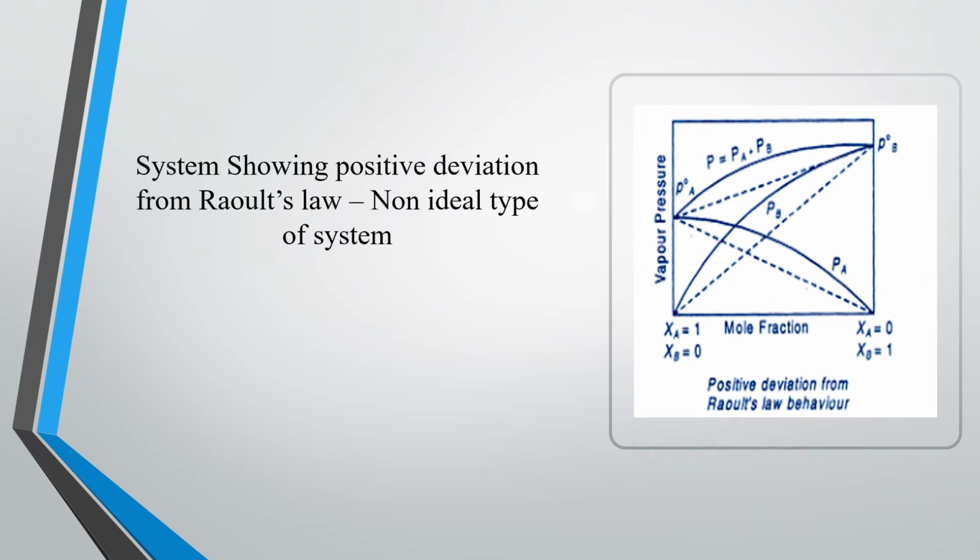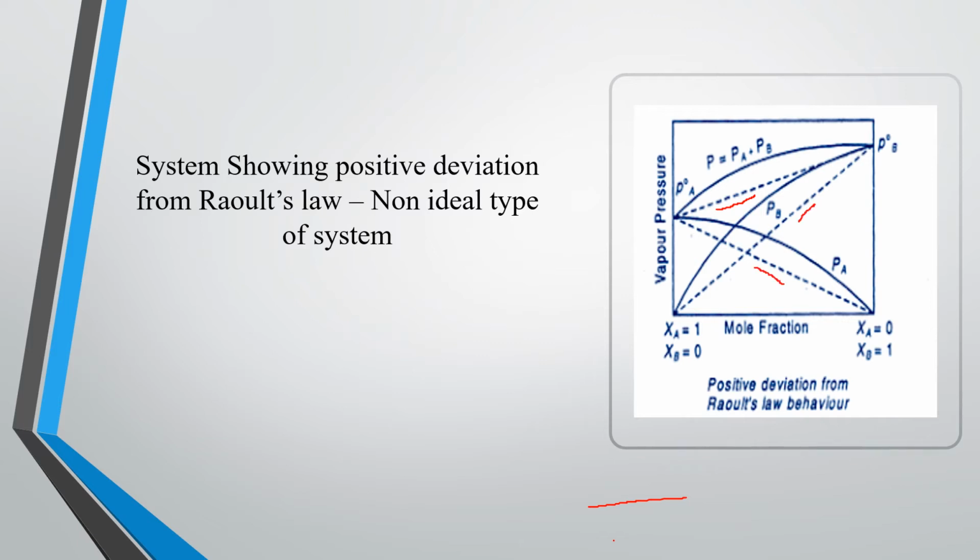Now remember, if this system obeyed Raoult's law, which type of graph would be shown? As I told you above, if it follows Raoult's law, the graph will be a straight line. So this dotted line you can see is the ideal solution.